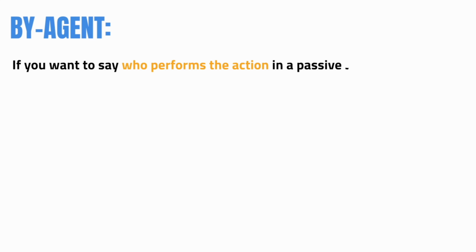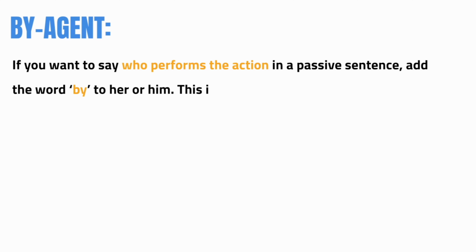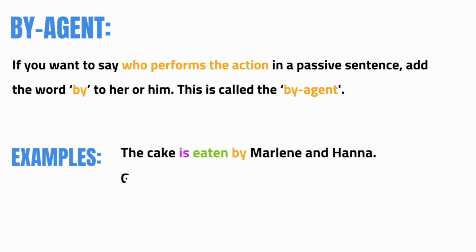If it is important information to add who performed the action, you can use the by agent. If you want to say who performs the action in a passive sentence, add the word by to her or him. This is called the by agent. And here are some examples. Sometimes it's not important to say who performs the action, but there are cases when it's necessary because it's important information. For example, the cake is eaten by Marlene and Hannah.